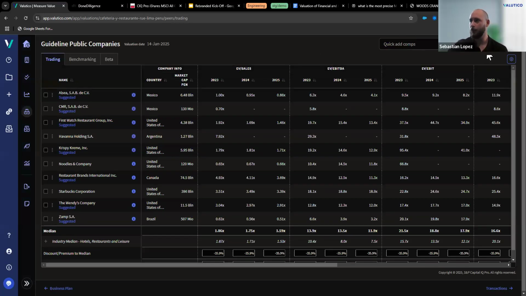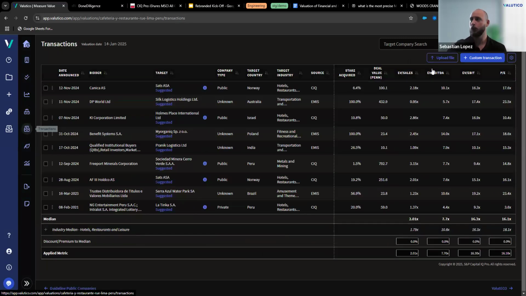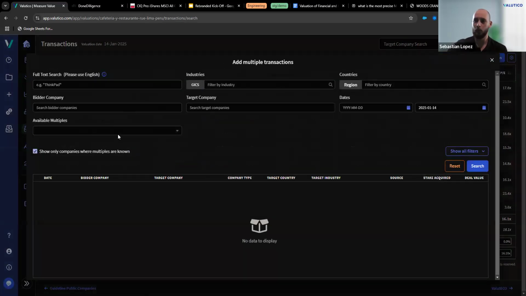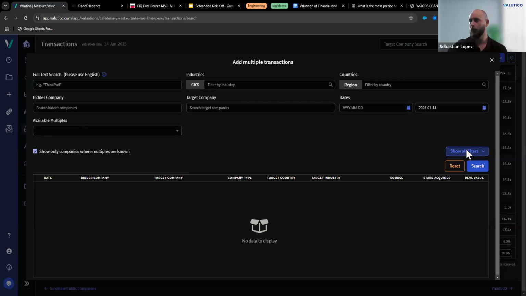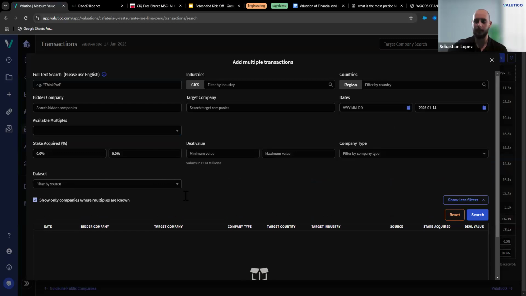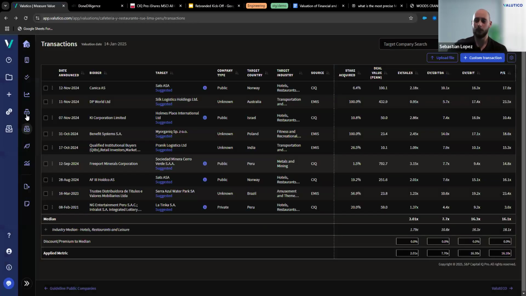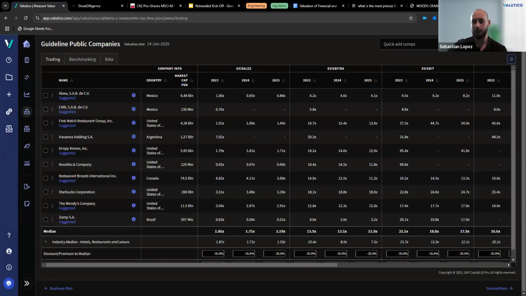And this has to do with the advanced search in the platform. Remember, you have an advanced search at the top right corner. Last October, we revamped our advanced search for transaction comparables, where we added a couple of filters. Remember, we added the available multiples. You could select which multiples you had available, and we added the company type and dataset filters as well. Now, peer selection was left a little bit behind.